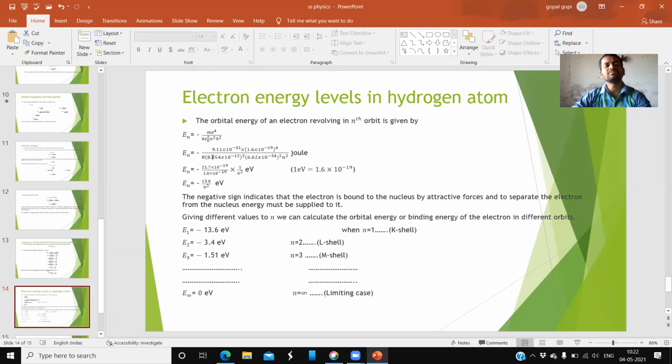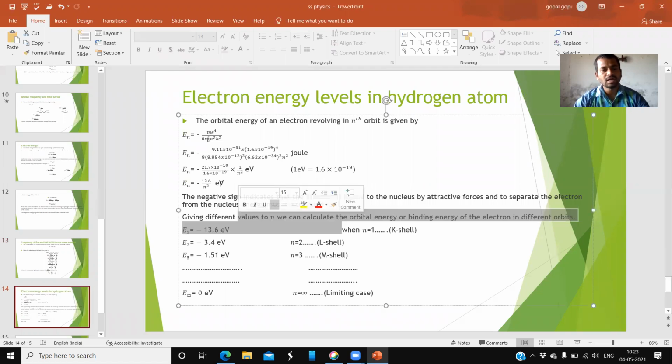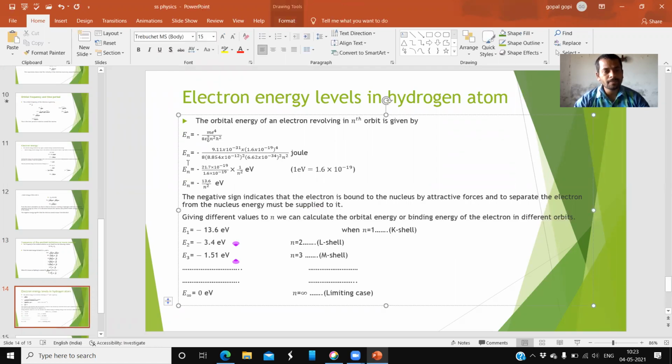The mass of the electron is 9.11 into 10 to the minus 31, and the charge of the electron is 1.6 into 10 to the minus 19, but the whole power 4 is there. Minus, don't forget, here it is minus. And next, by 8 epsilon naught, the permittivity of free space. Its value is 8.854 into 10 to the minus 12, whole square. n square as it is, without changing it.